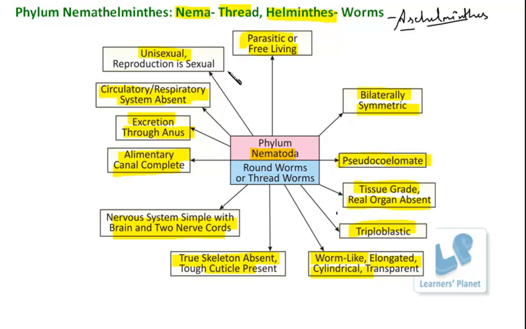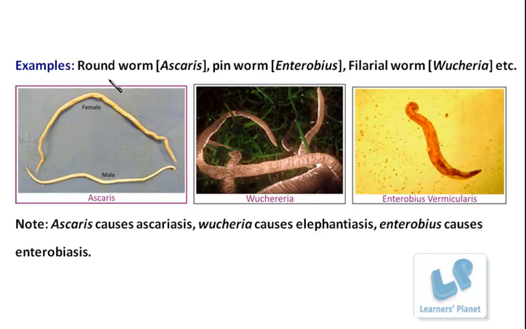Now further, I should mention some examples and I will show you some pictures, so that these things will be clear in your mind. The things will go beyond your imagination, right? So let us see some of the examples. So these are the examples and the pictures. See, for example, it is simple, that roundworm that is known as Ascaris. You can see this picture here.